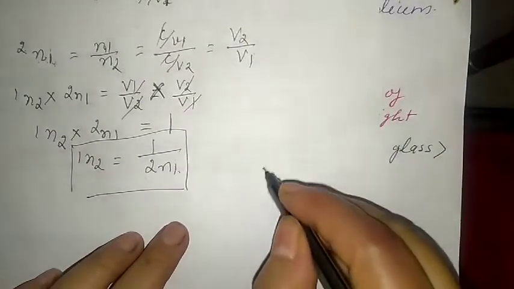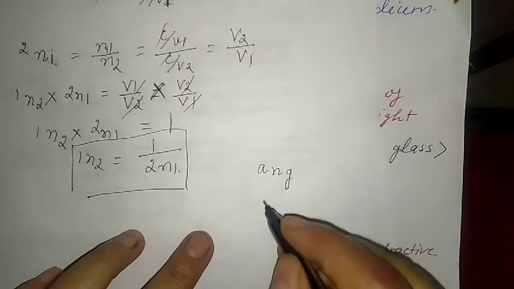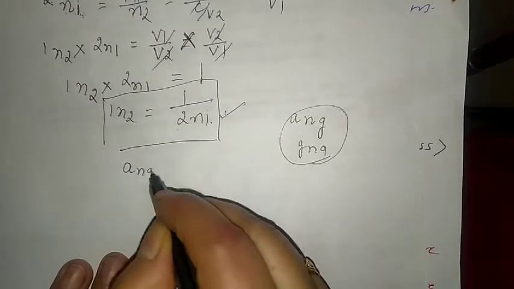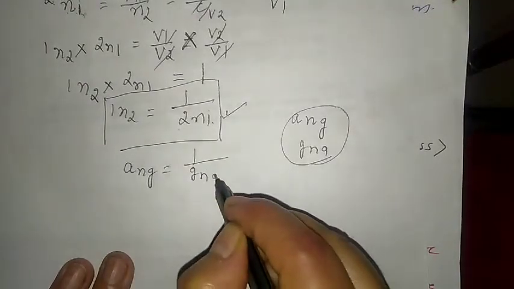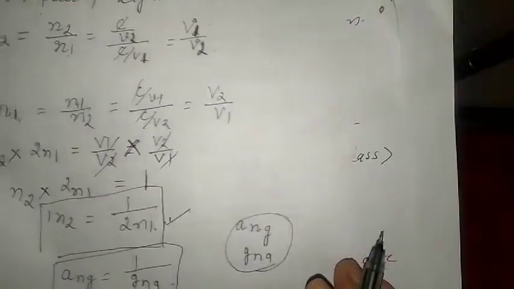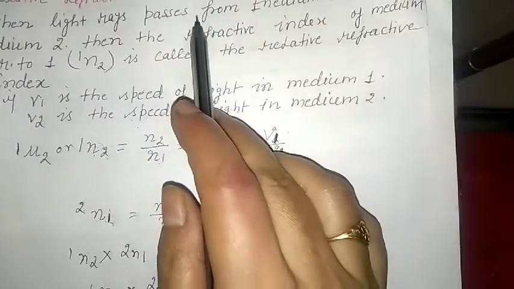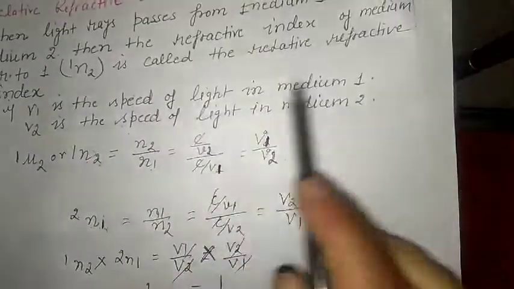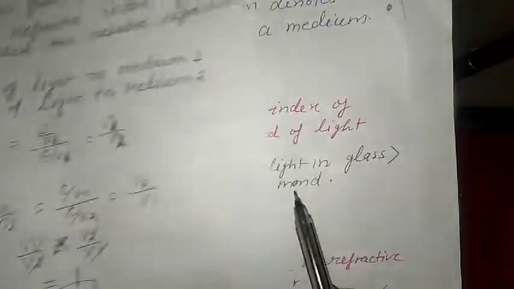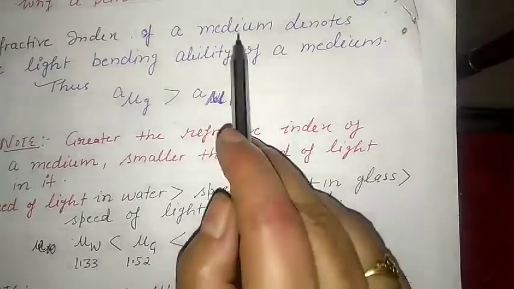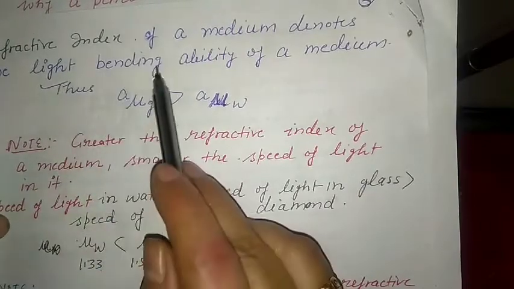Similarly, we can find it for any pair. Suppose A and G, and G and A. The same relation is there: A and G is the reciprocal of G and A. Instead of N, we can also write mu. This is our choice. So this is the relative refractive index. When light rays pass from one medium to another medium, the refractive index is known as the relative refractive index.